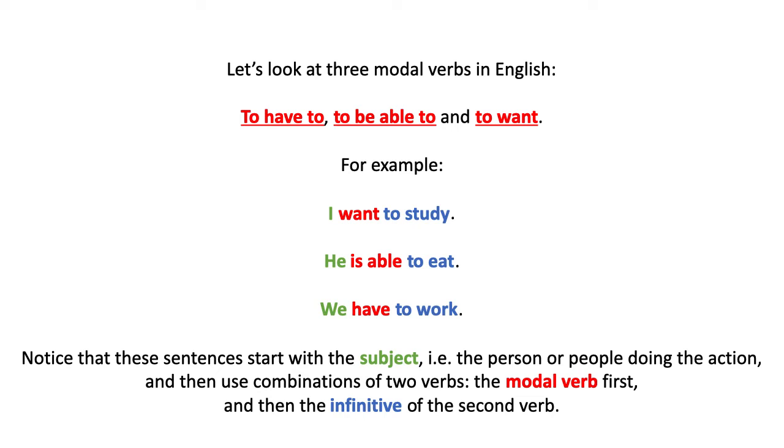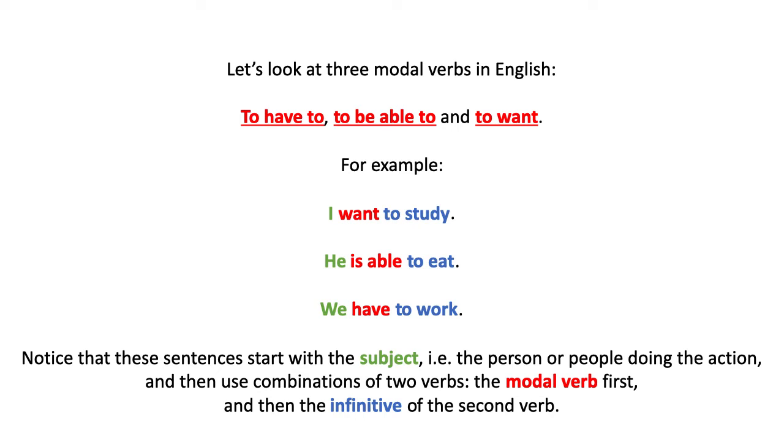And then the third component, colored in blue, is the infinitive of the second verb. Notice that in all 3 examples, the second verb is in the infinitive form, right? That form that I referred to as talking about the action in general. So in the 3 sentences you find a to that is a part of that infinitive, right? To study, to eat, to work.